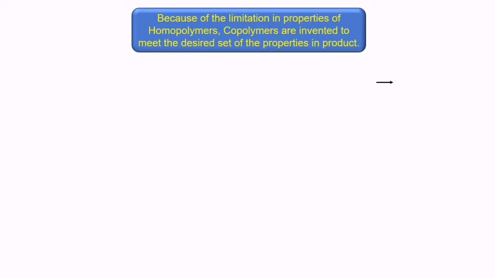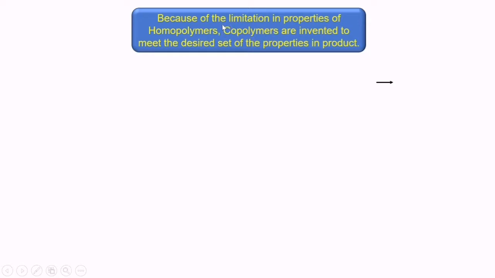Certain limitations are there in homopolymers. To overcome those limitations, people make copolymers by mixing two or three different monomers.